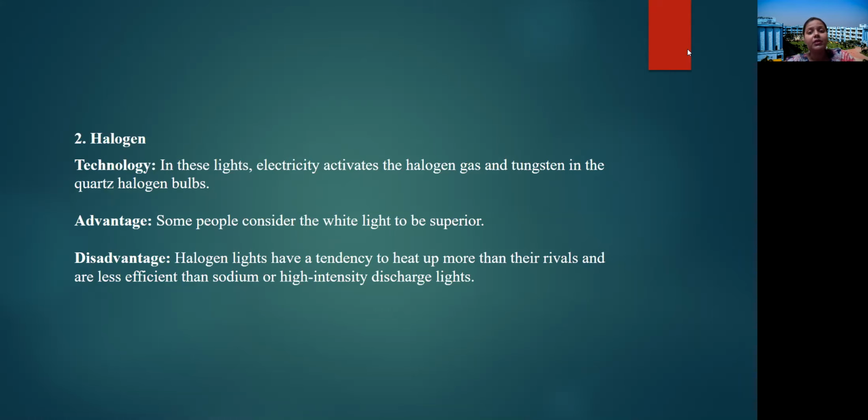So some of us prefer white light. Disadvantage: it has a tendency to heat up more than its rivals and is less efficient than sodium or high intensity discharge light. That is why halogen lamp is preferred in the winter season, because it produces more heat. But in terms of cost, that is a disadvantage.